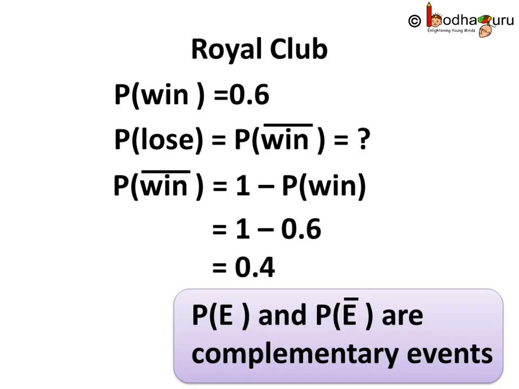Here, the important thing to remember is we have taken only two possibilities. Either Royal Club wins the match or it loses the match. And the assumption here is there is no case of the match getting a draw or a tie.